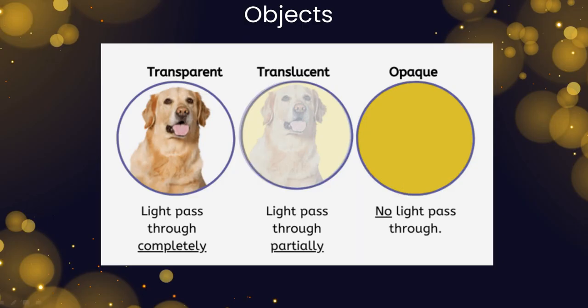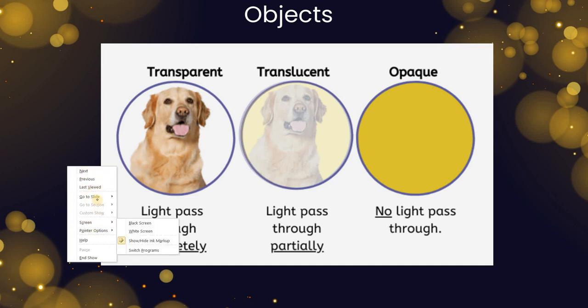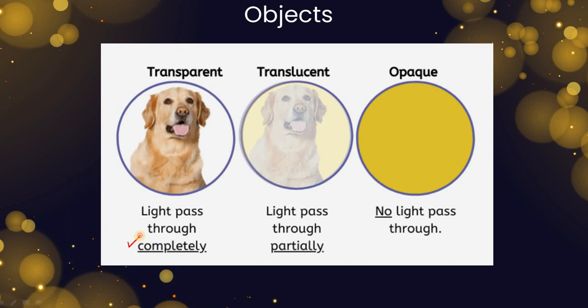Now, if you think about objects, what are the objects we know for light? The objects through which light can pass completely are called transparent. So we can see an object even if it is put on the other side. This is called transparent. What are examples of transparent? It can be glass, right? Some transparent sheet. Translucent objects are those through which light can pass only partially.